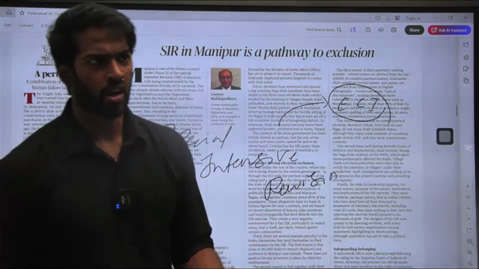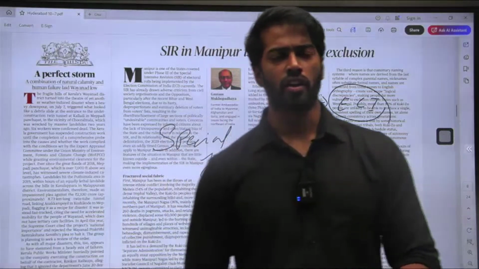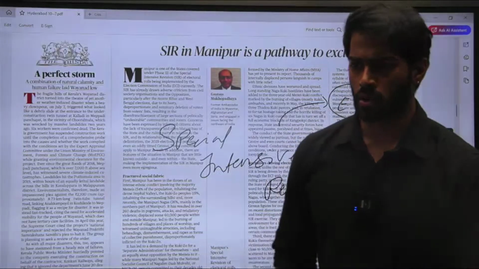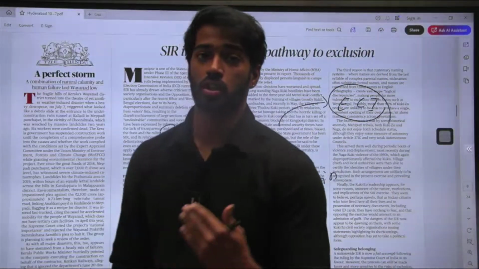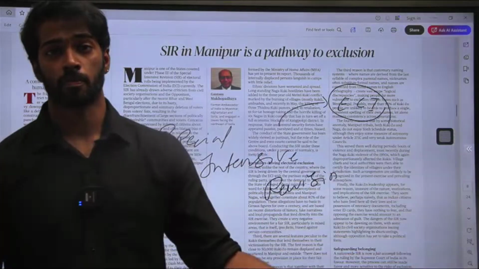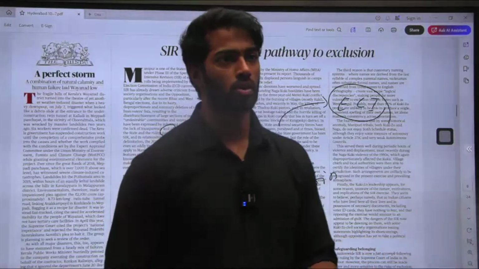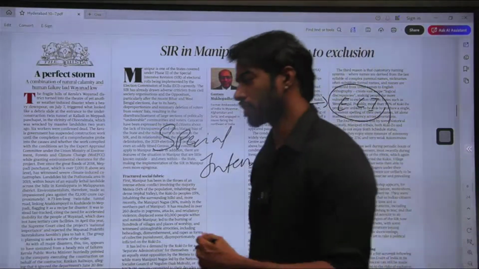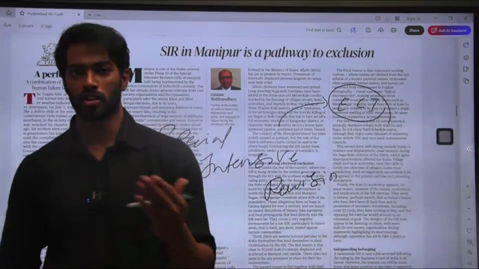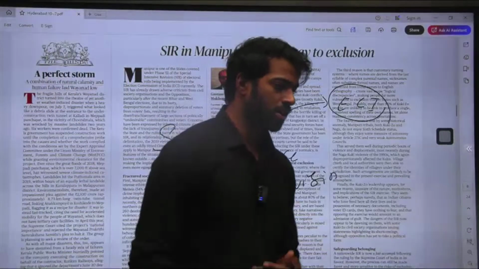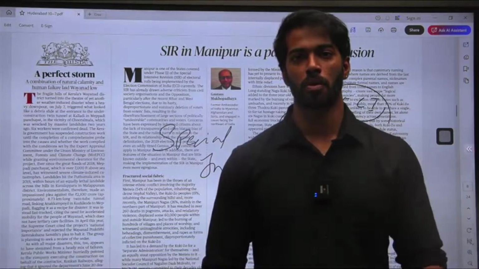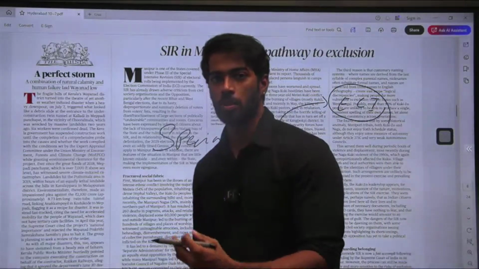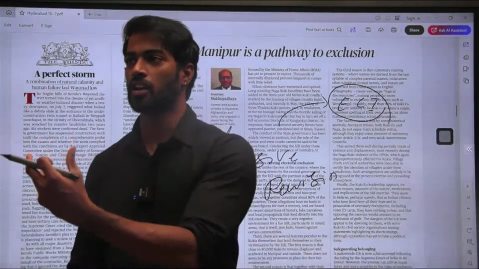How can a person be ineligible? Maybe that person has renounced the citizenship of India and taken the citizenship of any other country, maybe USA or UK. As India only follows single citizenship, that person might be excluded. Many a time, usually they forget to update. When all of this updating is forgotten, there is a huge list of people who are not actually eligible. There is a high chance of misuse. People might misuse that particular person's identity and put false votes.